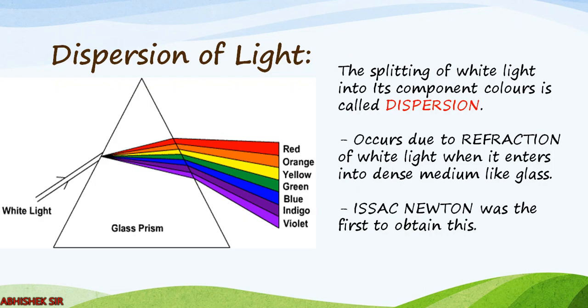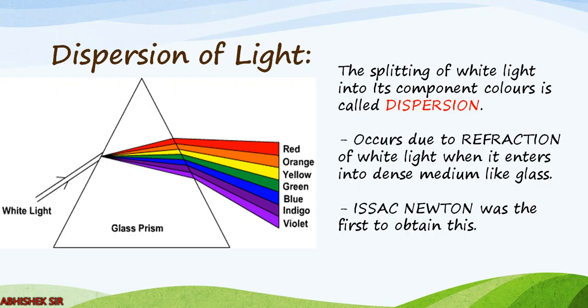Okay, now dispersion of light was initiated or studied or first obtained by a very famous scientist, who is known as Isaac Newton. We all know about him. In 1665, Isaac Newton was a young scientist studying at Cambridge University in England. He was very interested in learning all about light and colors. One bright sunny day, he darkened his room and made a hole in his window shutter. He allowed only a very short beam of sunlight to enter the room.